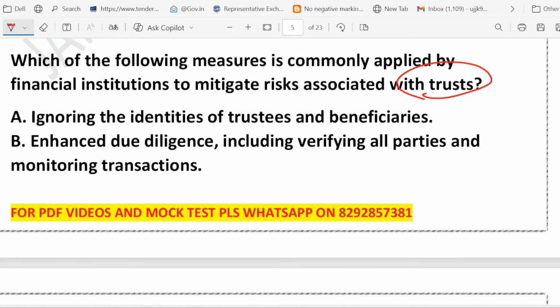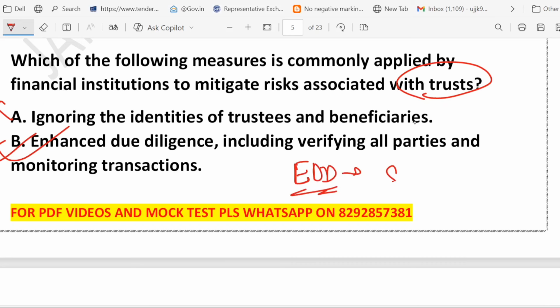So friends, option A says ignoring the identity of trustee and beneficiary. This is a big no. Why? Because if you ignore who is behind the trust, you open the door for money laundering. So that's why it is wrong. What about option B? Option B says enhanced due diligence, including verifying all parties and monitoring transactions. Yes, this is the correct one. Why? Because financial institutions apply enhanced due diligence, that is called EDD. So they identify the settlor.